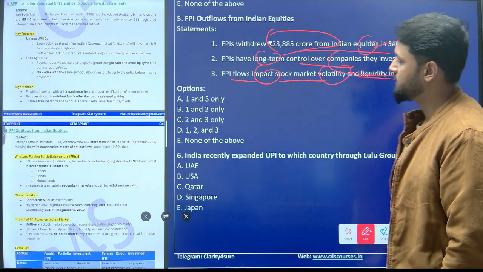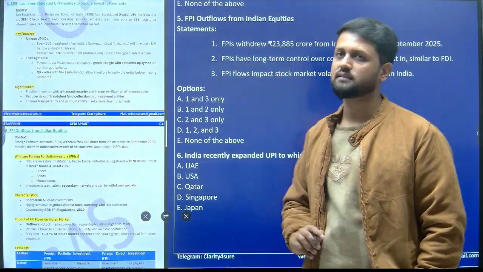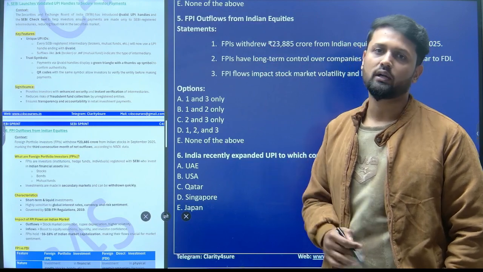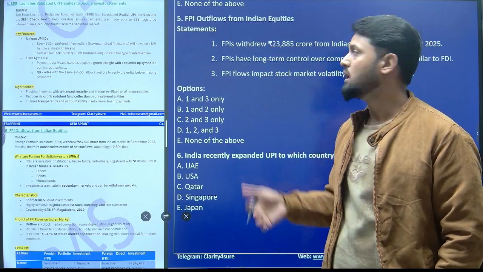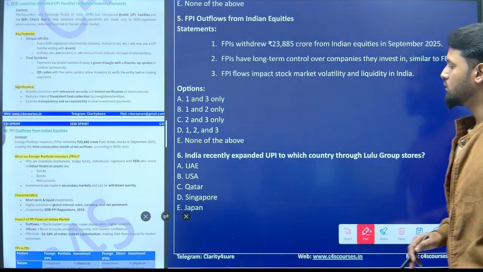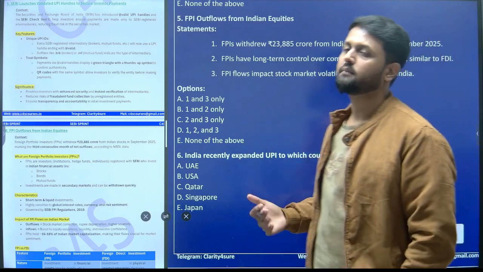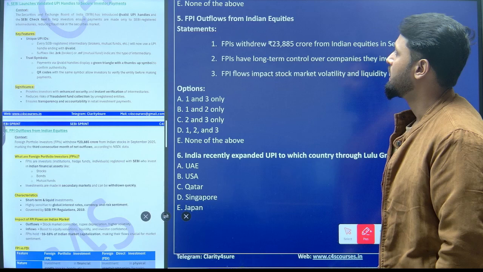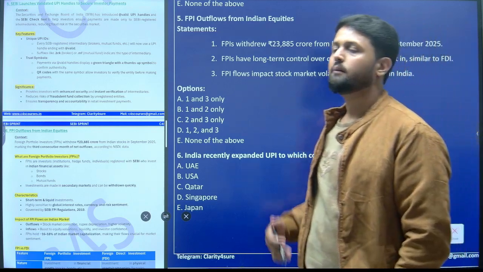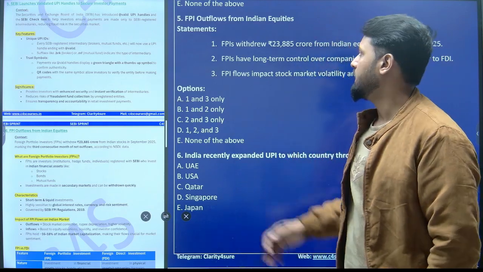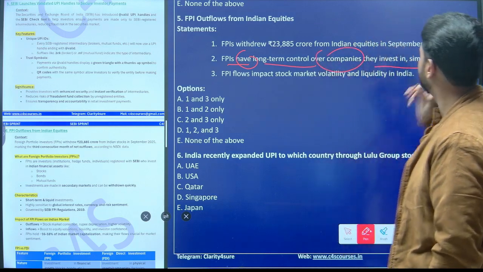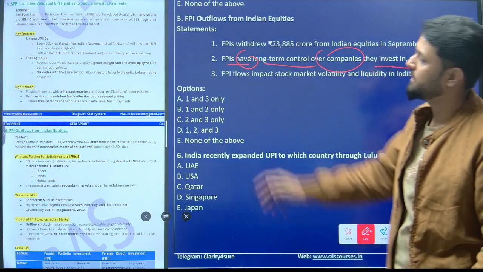See, as far as FPI and FDI are concerned, one thing should be clear in your mind: FPI is for short term investment and FDI is for long term investment, right? FDI is invested in order to gain control over management in the company as well, and FPIs are invested in order to get returns, basically for a short time, right? So FPIs have long term control over companies they invest in, similar to FDI, is absolutely incorrect.